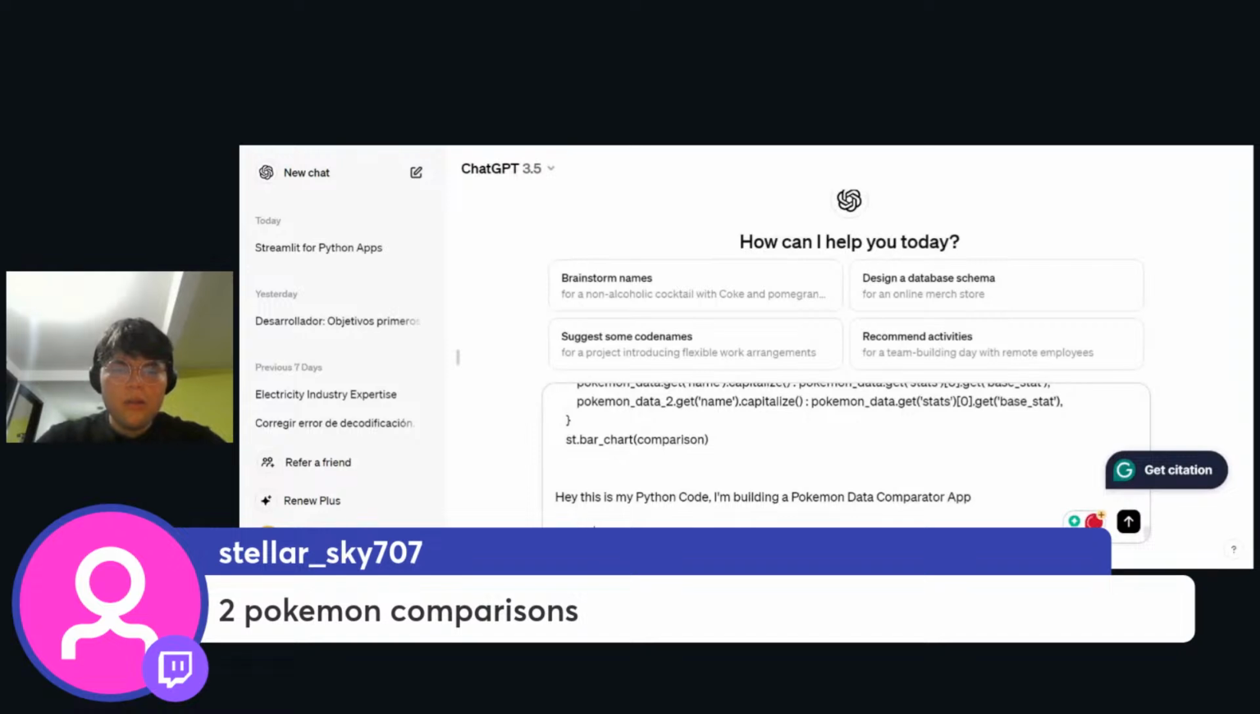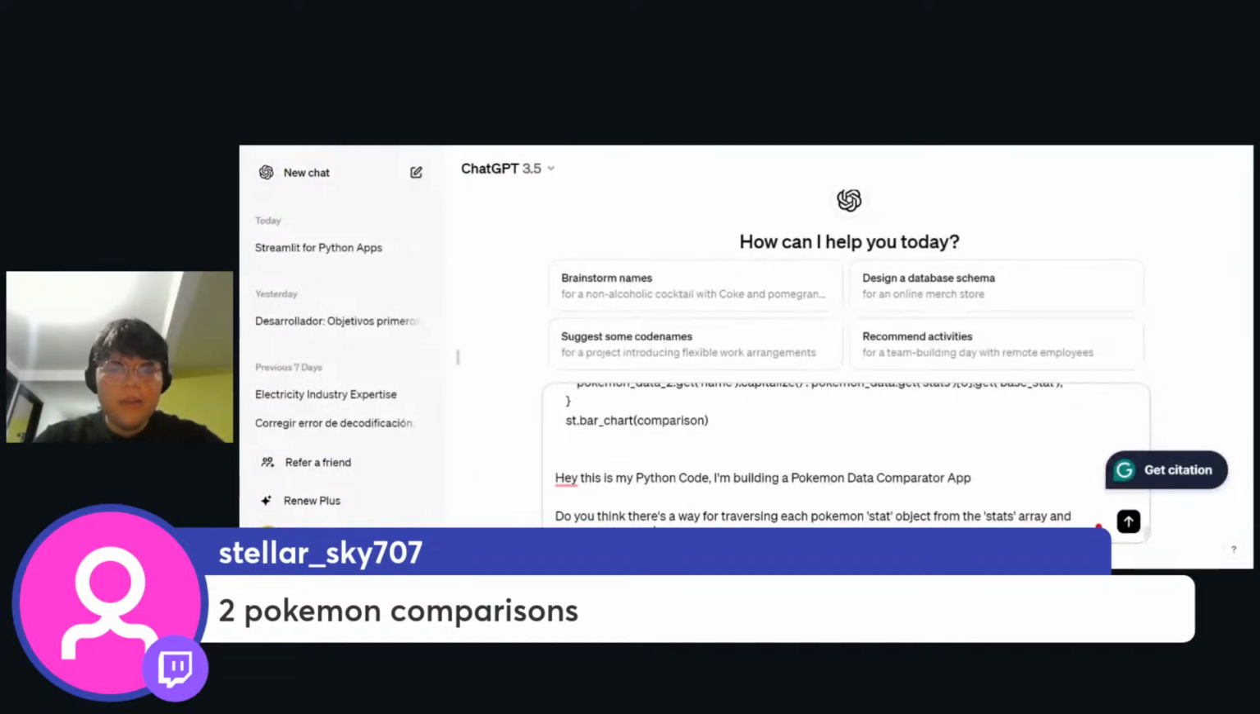Do you think there's a way for traversing each Pokemon stats element or object from the stats array, and displaying it in the st dot bar chart?